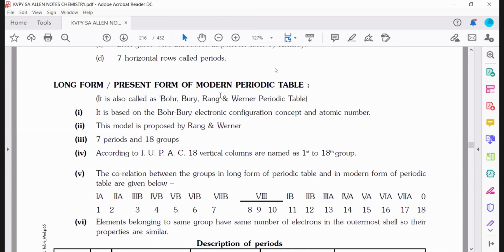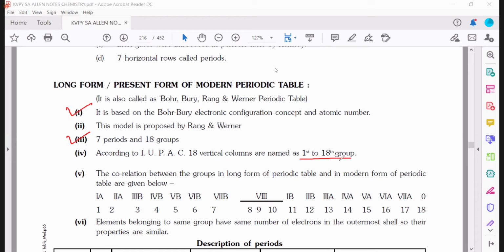The long form of the periodic table is based on Bohr-Bury electronic configuration concept and atomic number. Who proposed the model is not important, you can leave that. Point number 2: it has 7 periods and 18 groups. This is the important point. According to IUPAC, the 18 columns are named 1 to 18. Now it is 1 to 18, right?